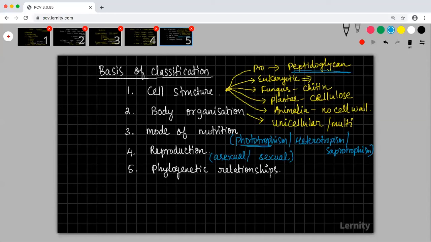But it is very distinct. So based on phylogenetic relationships also, he tried to classify. What are the criteria that Whittaker took to classify organisms? He took cellular structure, body organization, mode of nutrition, reproduction, and phylogenetic relationships.